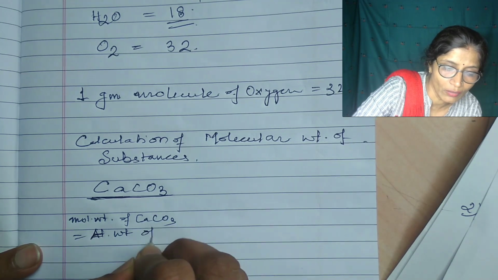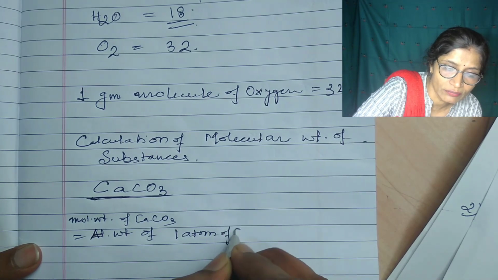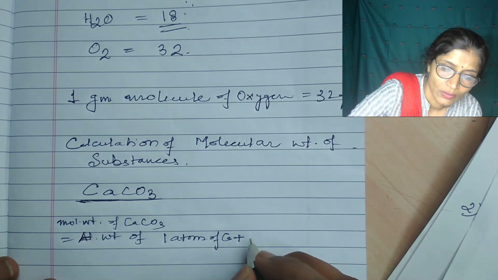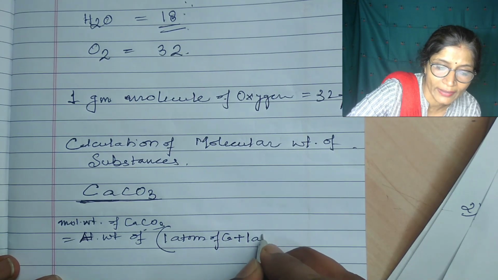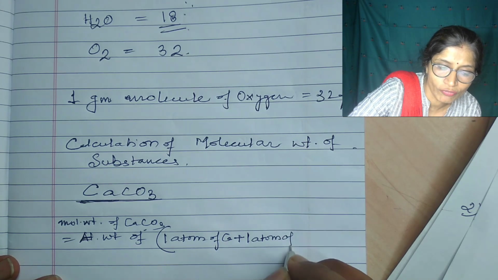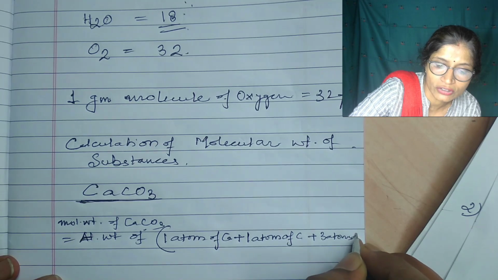the atomic weight of one atom of calcium plus one atom of carbon plus three atoms of oxygen.